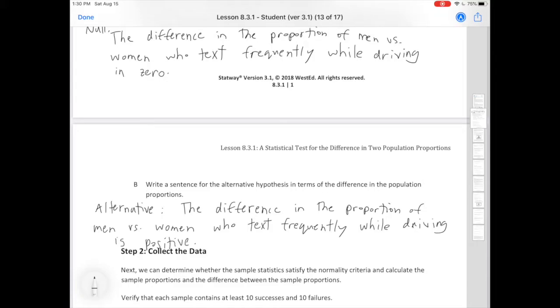Now why are we saying that it's positive? Because if we're saying that more men text while driving than women, then what we're claiming for our alternative is that if you take the proportion for men and you subtract the proportion for women, you get a positive number. So that's what I wrote here. You could also say greater than 0. That's another way to write that. Greater than 0 and positive are the same thing. So let's go on.